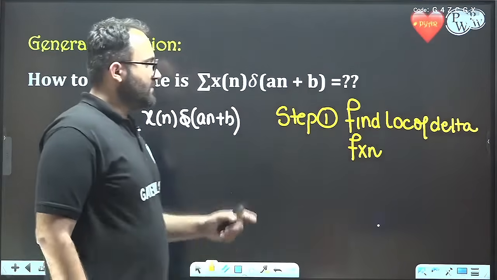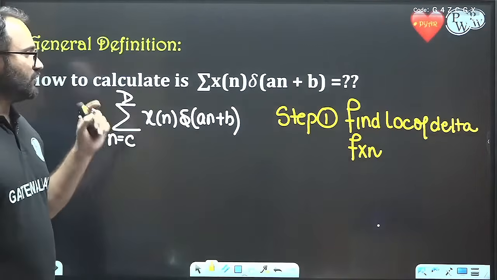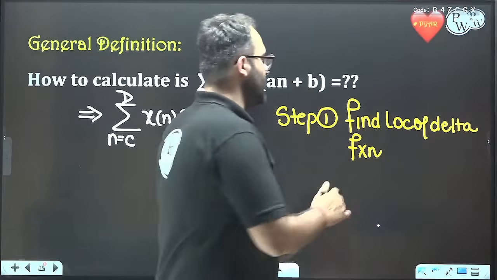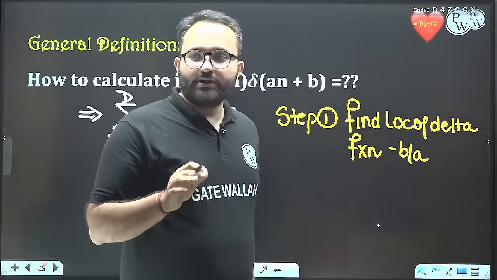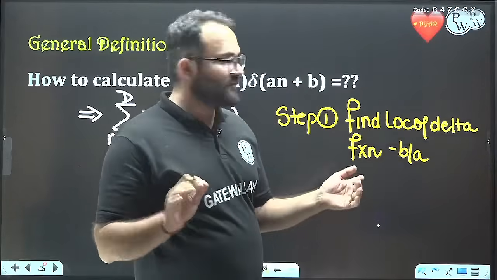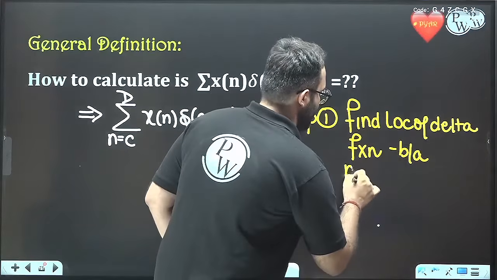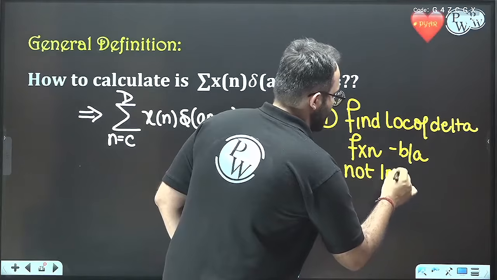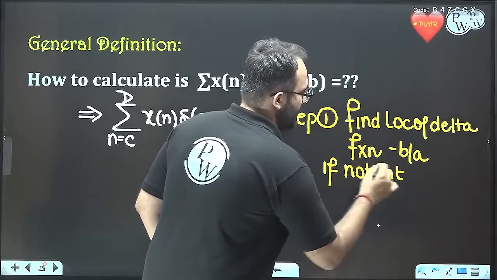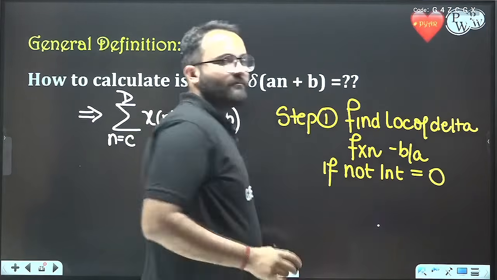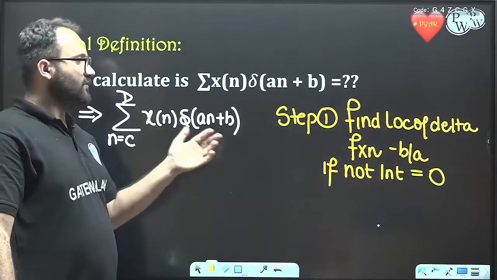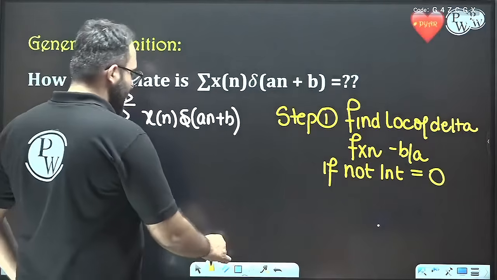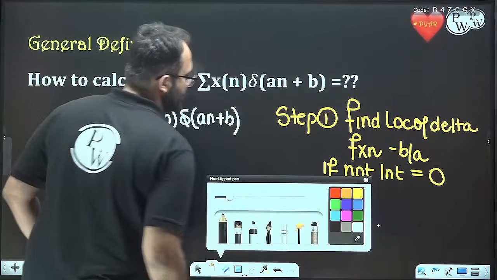Find out the location of the delta function, and we can see that the location of our delta function is minus b by a. If this is not an integer, then the answer is 0, because this whole result will be 0 and the summation of 0 is always 0. So the answer is 0. Otherwise, move to step 2.